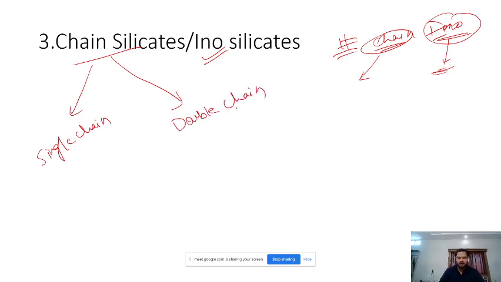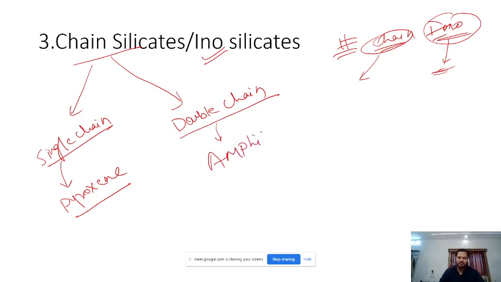The mineral which has single chain structure and is the most famous is pyroxene, and the mineral which has double chain structure is also a very famous mineral. We call it the amphibole group of minerals.